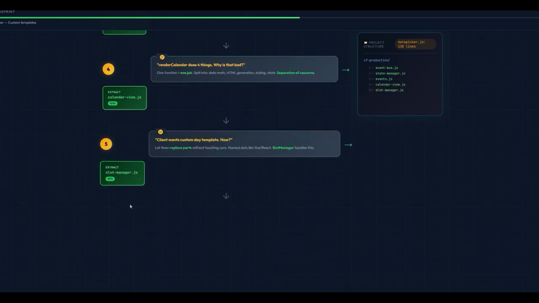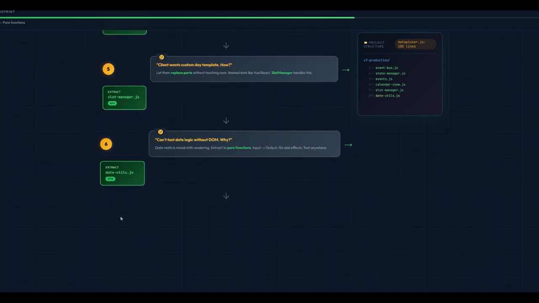Next question is, if a client wants to show a custom icon on certain days, how do we do that? In our current code base, you would have to open the core code and add an if statement, and you hope nothing breaks. But that is not how we are going to do it. We are going to create SlotManager.js that will give us the power to replace any part of the day without touching the core code. Same thing Vue and React use. That is our episode 11.